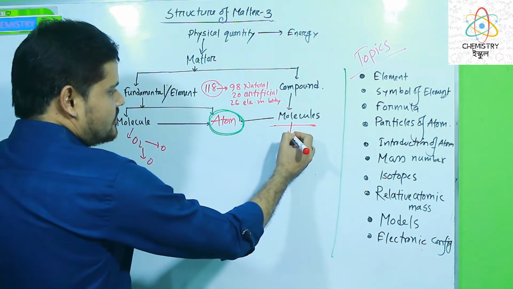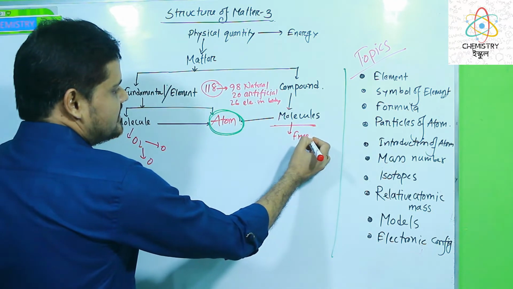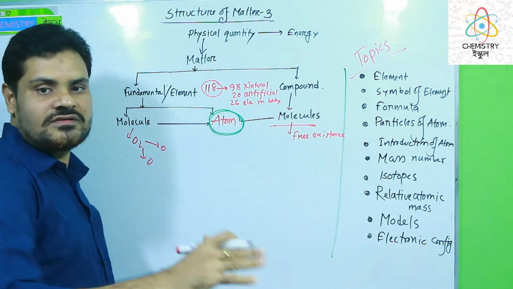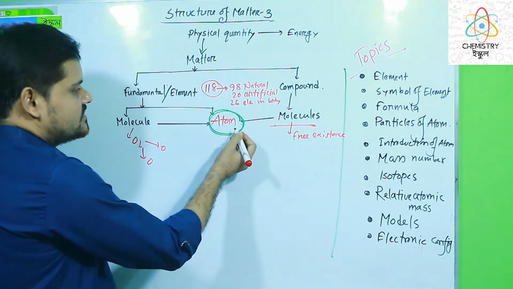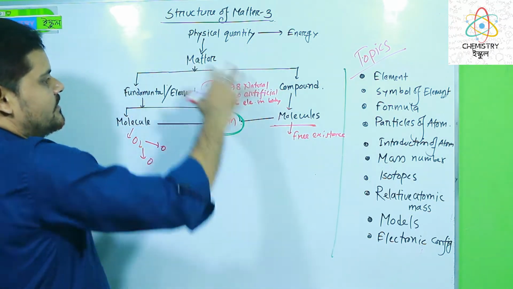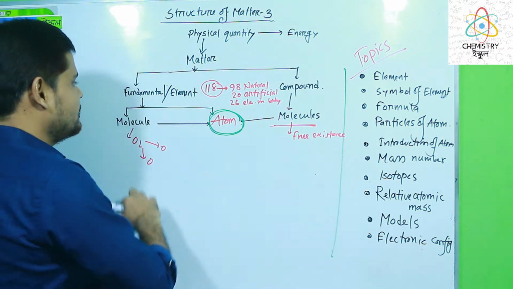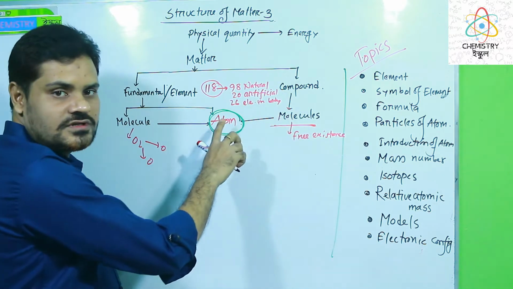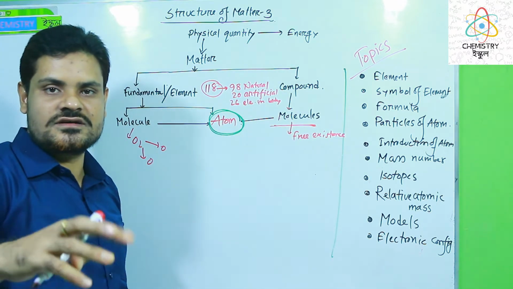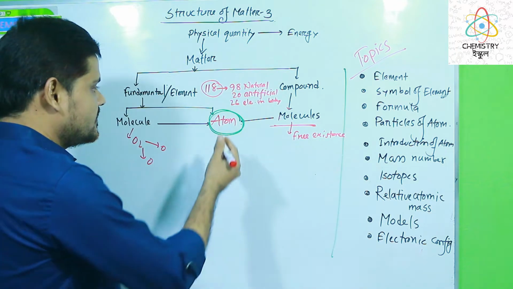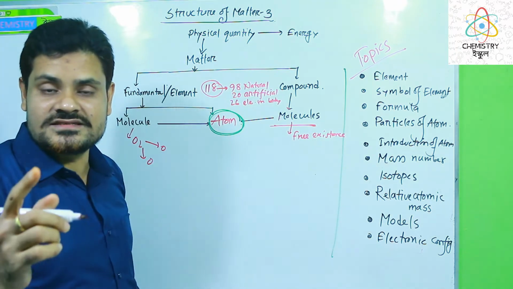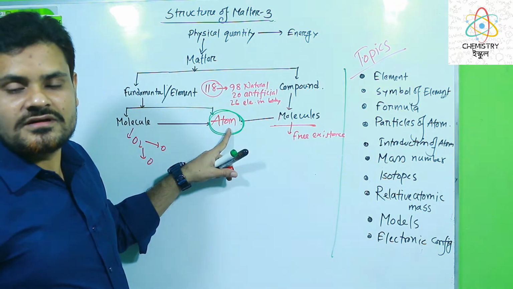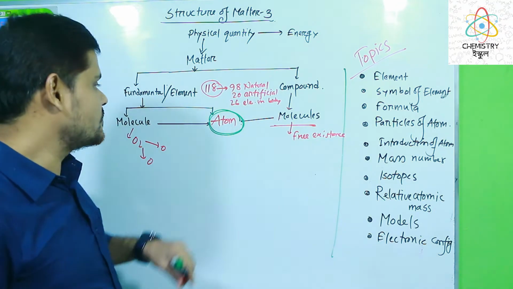Here the molecules have free existence in nature, but do not take part in chemical reactions. Atom is the smallest particle of matter. Look at this: fundamental matters, molecules to atom; compounds, molecules to atom. So the lowest part, the final destination of matter, is the atom. And this atom has no free existence. And atoms always take part in chemical bonding and chemical reactions also.